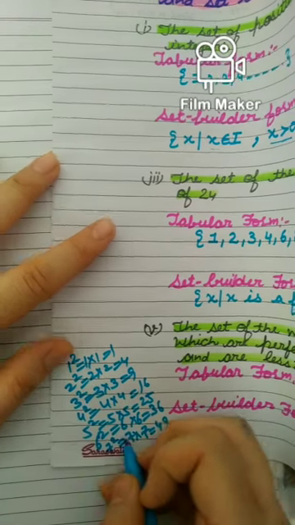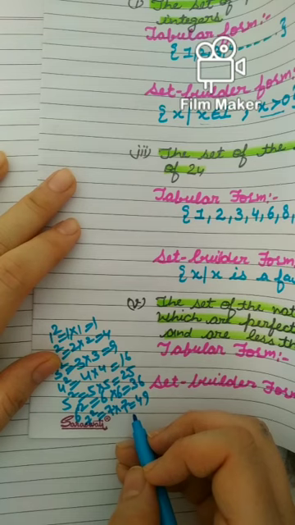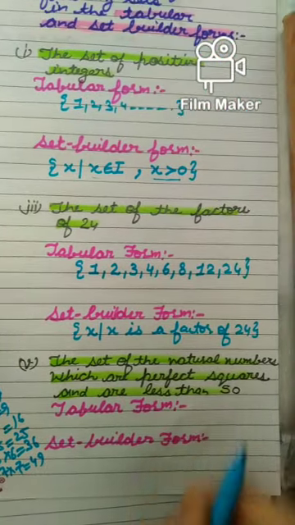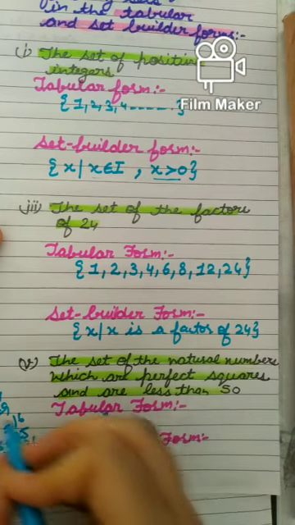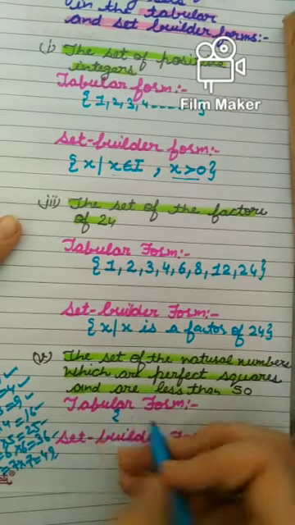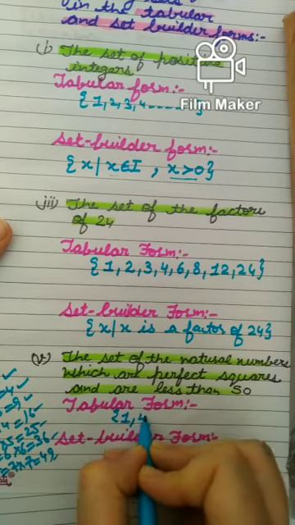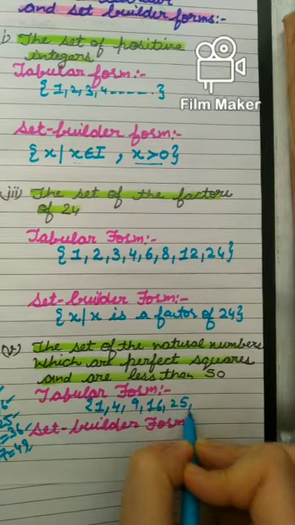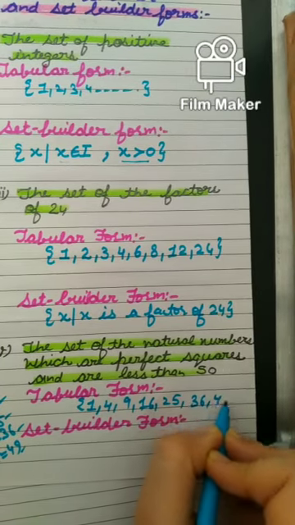When I take the square of 8, it will become 64. 64 is not less than 50, I have to take only till 50. So I will write all the elements 1, 4, 9, 16, 25, 36 and 49.